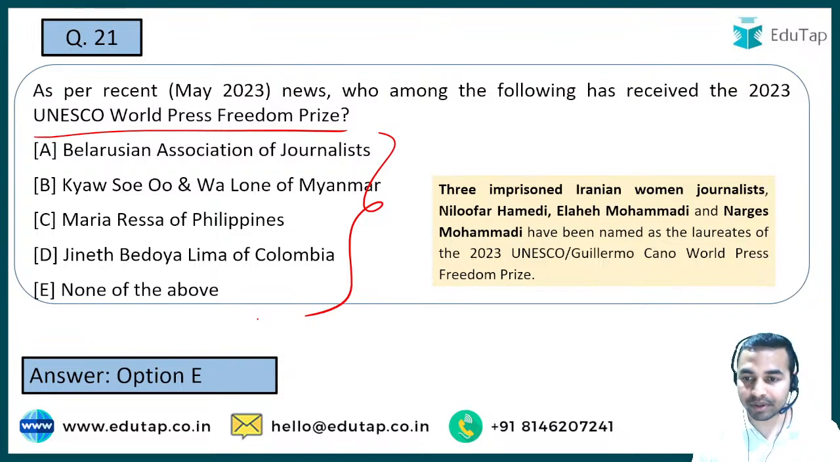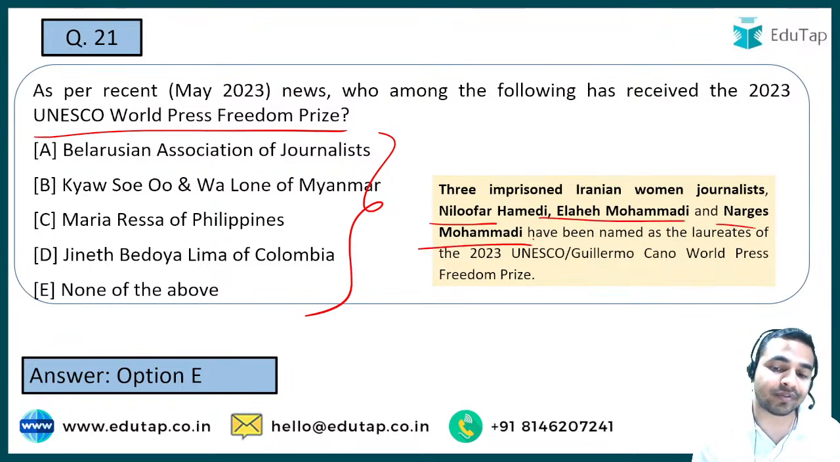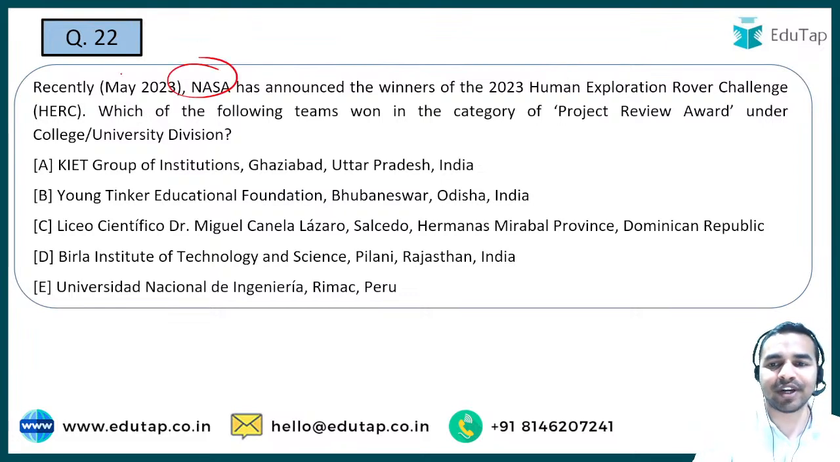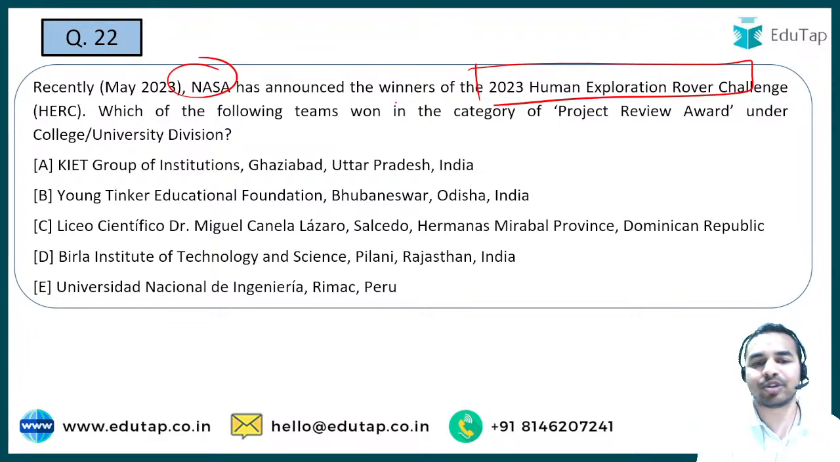So when I talk about this, so three imprisoned Iranian women journalists, Nilufar Hamidi, Eli Mohammadi and Nargis Mohammadi, they were named as the laureates of the 2023 UNESCO World Press Freedom Prize, and that is the right answer to this question. नेक्स्ट क्वेश्चन गाइस, तो नासा ने अनाउंस किया है विनर्स ऑफ द 2023 ह्यूमन एक्सप्लोरेशन रोवर चैलेंज,